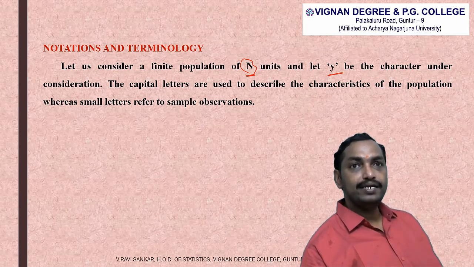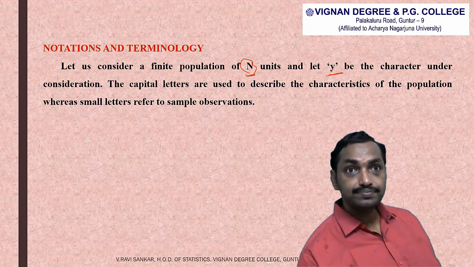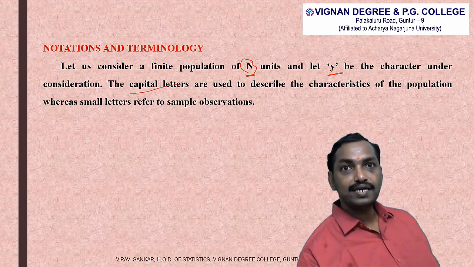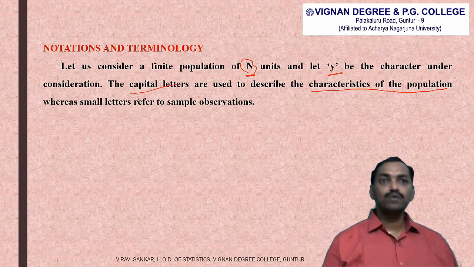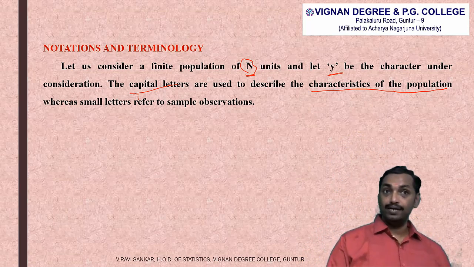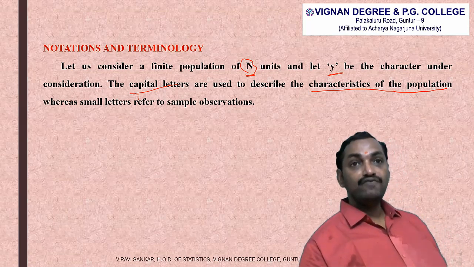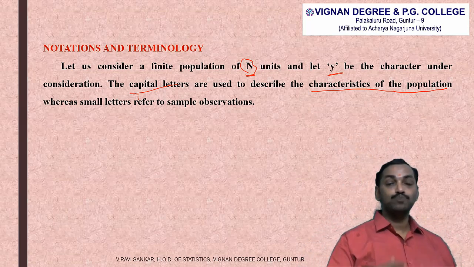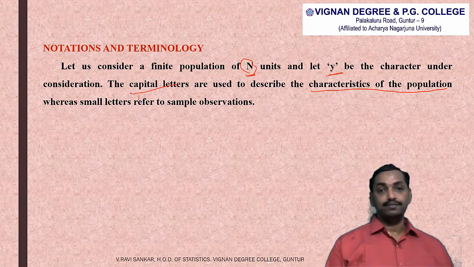The capital letters are used to describe the characteristics of the population. That means capital Y1, capital Y2, capital Y3, and so on, capital YN will represent the characteristics of the population, whereas small y1, small y2, small yn will represent the characteristics of the sample.